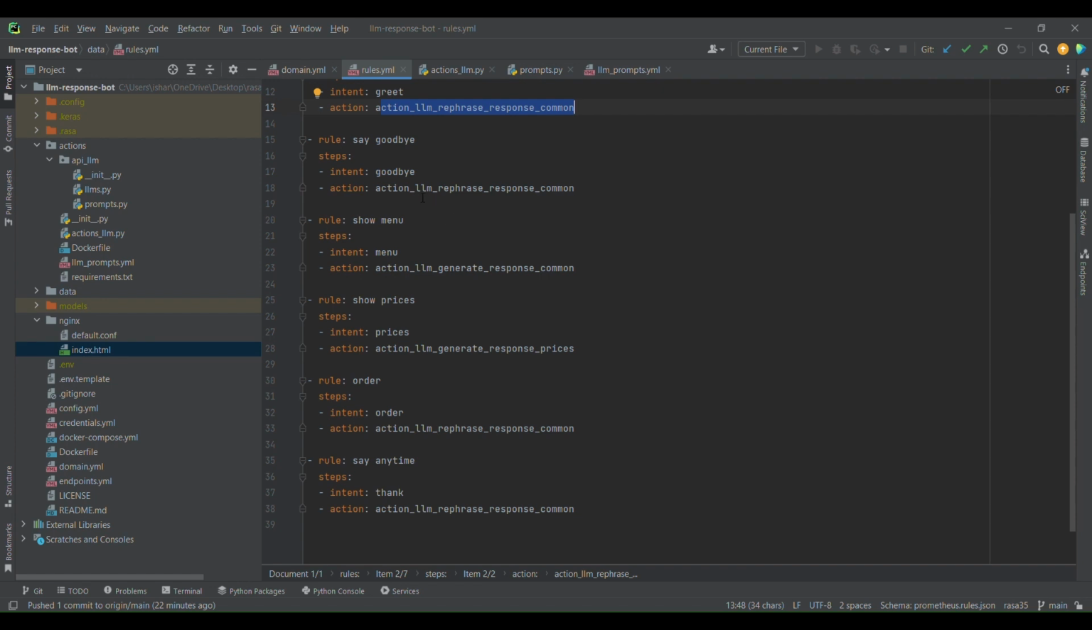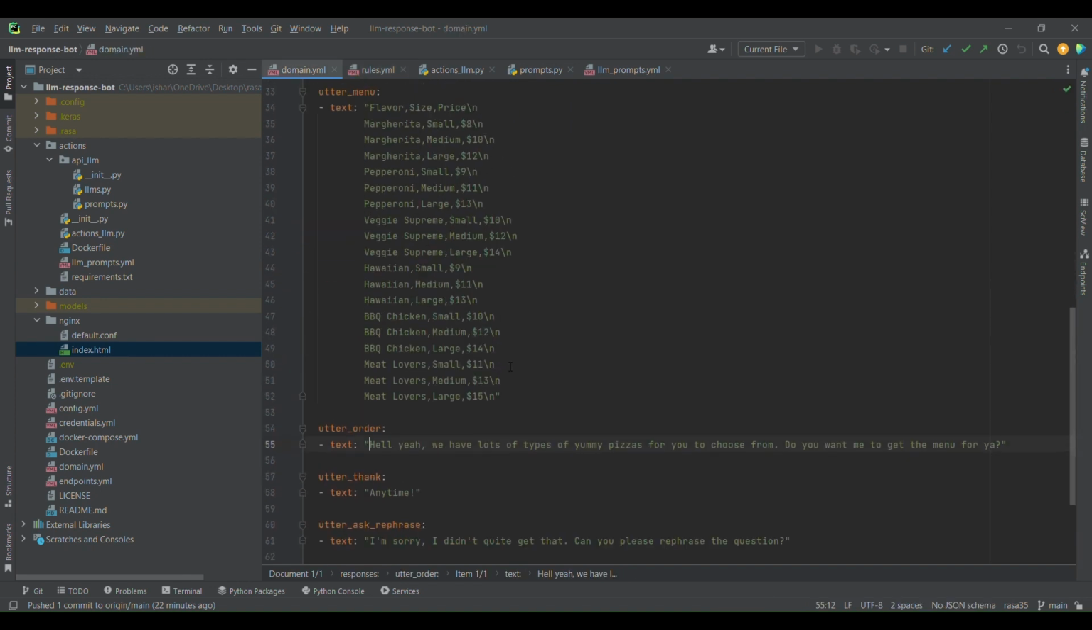The next action is for the menu, where we are using action LLM generate response command. This is a slightly different one. It takes the structured content from the response, and we are designing a prompt to instruct the LLM to extract relevant information and then construct the answer. So that's how that works.